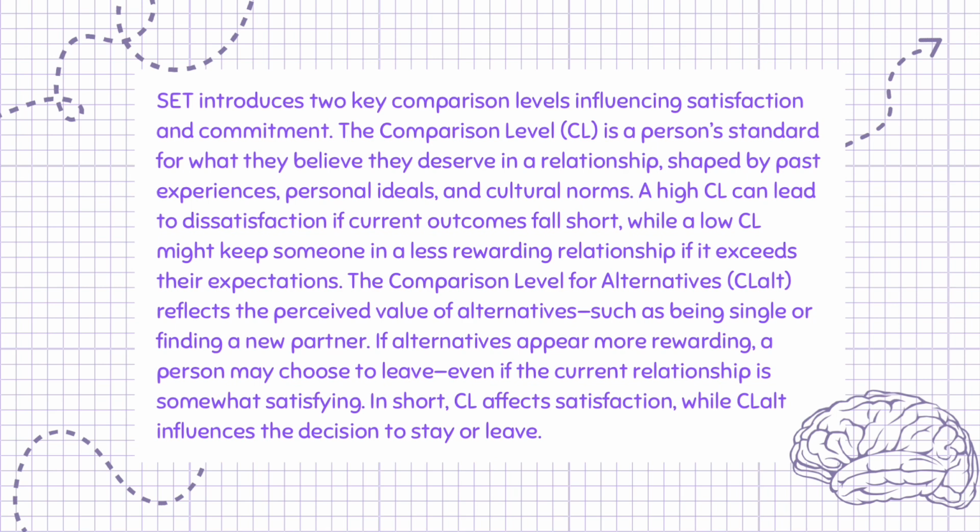The comparison level for alternatives, CLALT, reflects the perceived value of alternatives such as being single or finding a new partner. If alternatives appear more rewarding, a person may choose to leave even if the current relationship is somewhat satisfying. In short, CL affects satisfaction, while CLALT influences the decision to stay or leave.